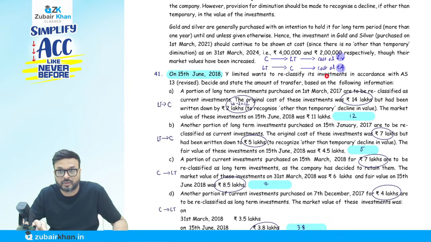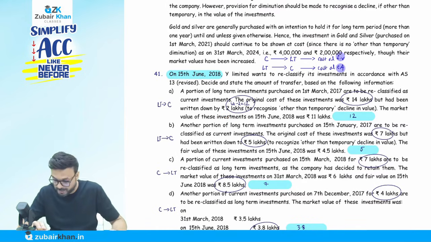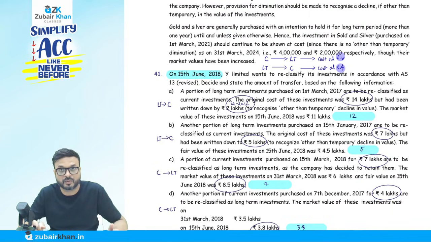The cost was how much? 14 lakhs, but it had been written down by 2 lakhs. Remember that. Written down by 2 lakhs means they have reduced the value in the past by 2 lakhs. So they purchased at 14, then they reduced it by 2. So the book value is 12 now, 14 minus 2. So cost is 14 lakh. Book value, carrying amount, means book value, and the carrying amount is 12 lakh. Whichever is lower, 12. So we will do the valuation at 12. So simple.